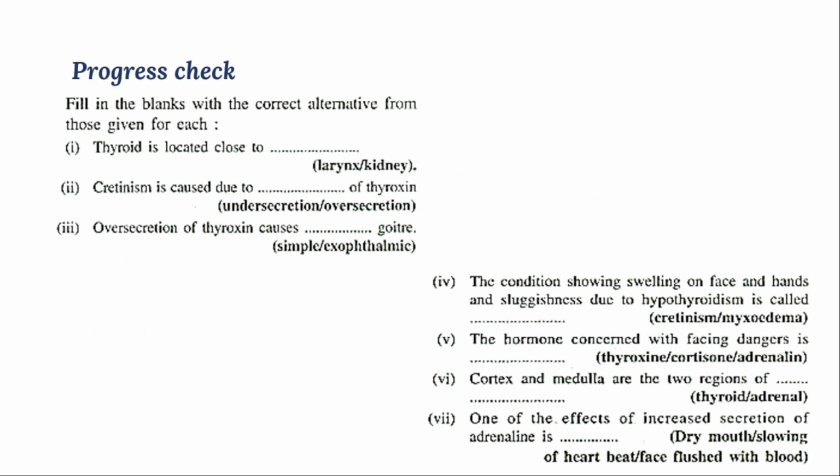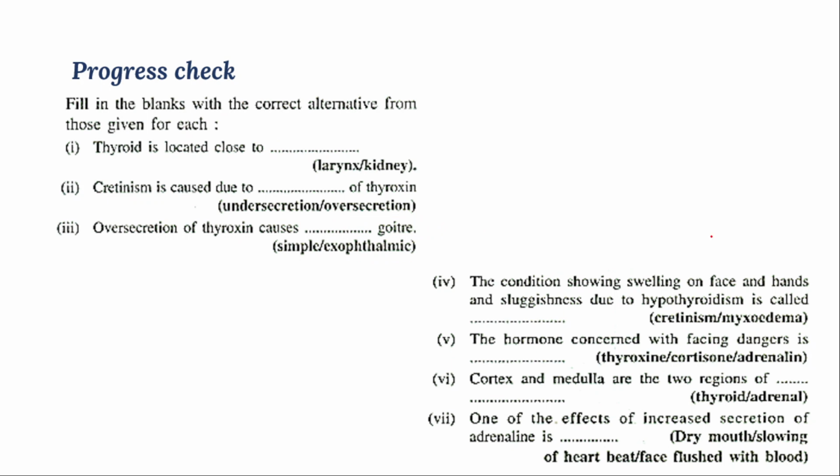If you want to check the progress here, we'll discuss the questions. Thyroid is located in the neck, especially at the junction of the larynx. Cretinism is mainly caused due to under secretion, less secretion of thyroxine, especially in childhood. In childhood, if secretion is lesser, that causes cretinism. Over secretion of thyroxine causes exophthalmic goiter.